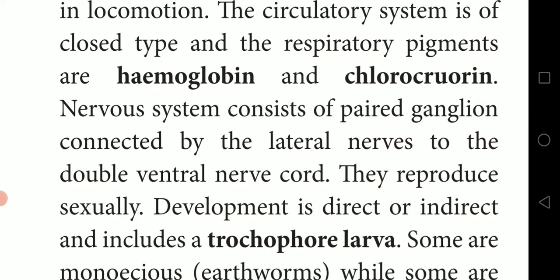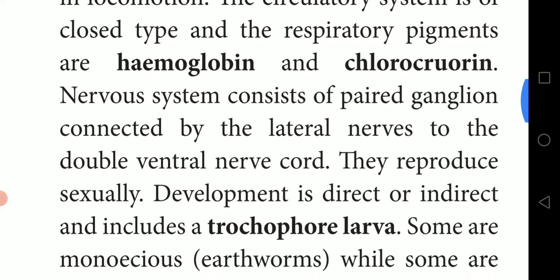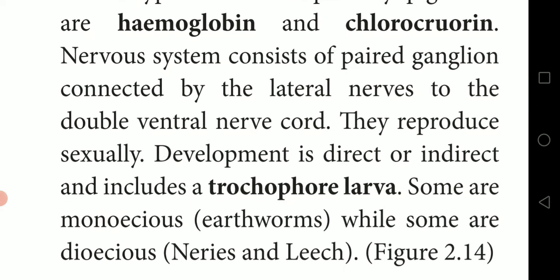Chloragogen. Underline. The nervous system consists of paired ganglia. Paired ganglia, what does it mean? Ganglia act as a brain in these worms. Okay, the ganglia are connected by lateral nerves to the double ventral nerve cord.